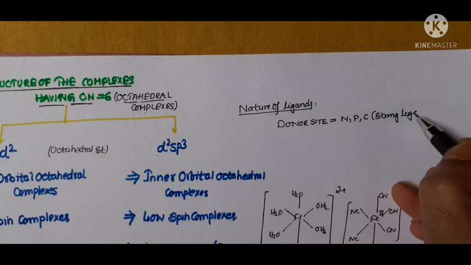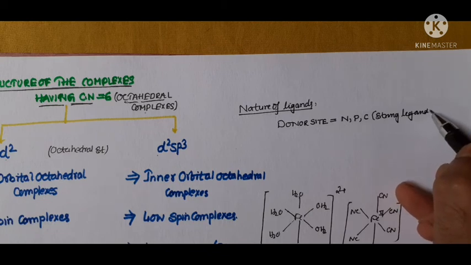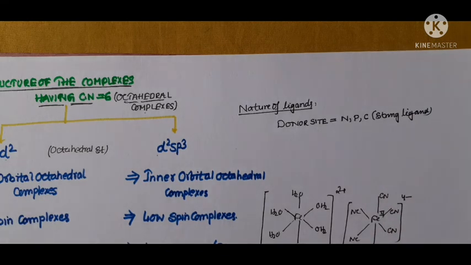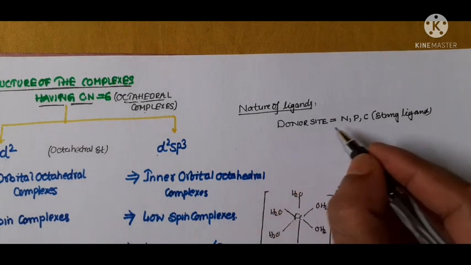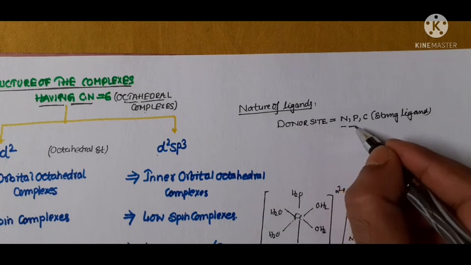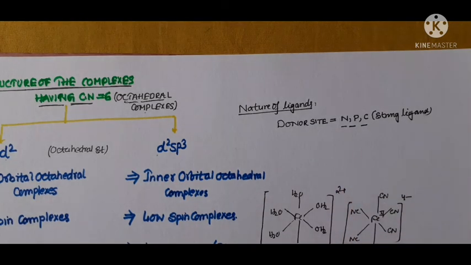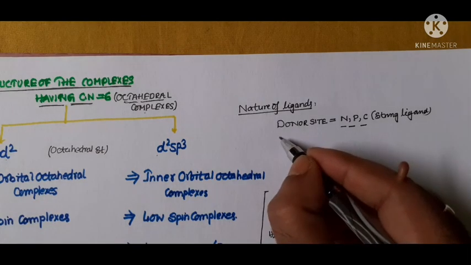There may be some exceptions also, which we will discuss later when we discuss only the ligands, but here you can easily identify that if the donor site is nitrogen, phosphorus or carbon, then it will be a strong ligand.